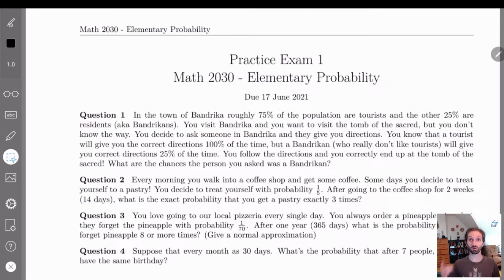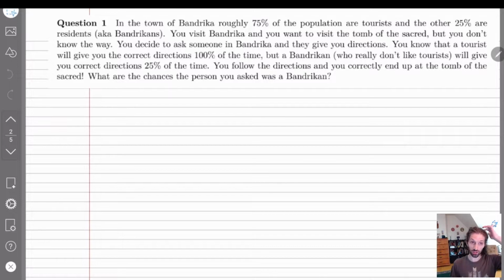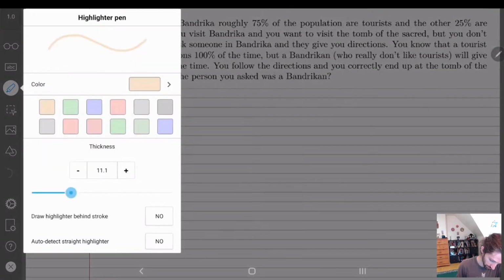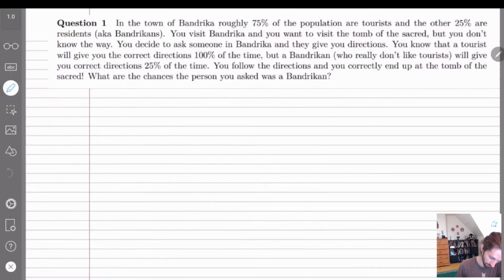So we're going to start off with question one. Let's start at the very beginning and see how to tackle this problem. We're given question one, and here we know that we're in the town of Bandrika, where 75% of the population are tourists, and the other 25% are residents, aka Bandrikans.